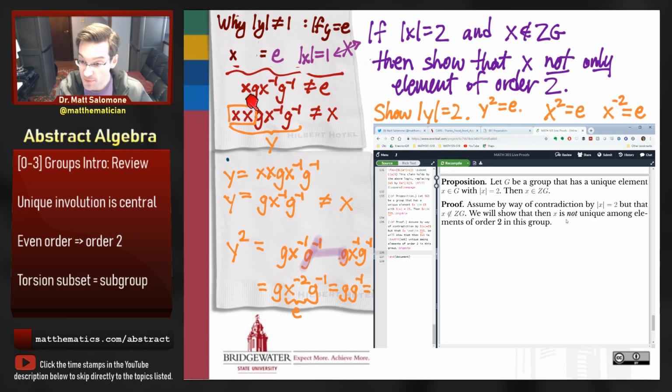Well, we had to get g from somewhere, and g is going to be a surprise symbol if I don't tell the reader where it comes from. So where did g come from? It came from the assumption that x was not central. So that's where we pick up the thread.